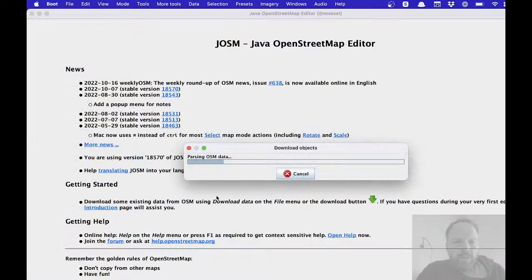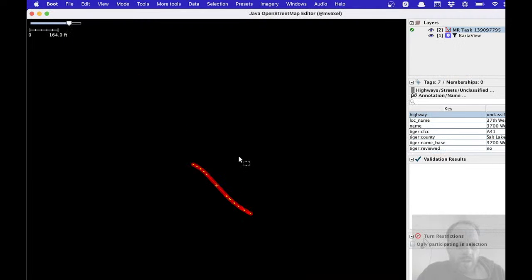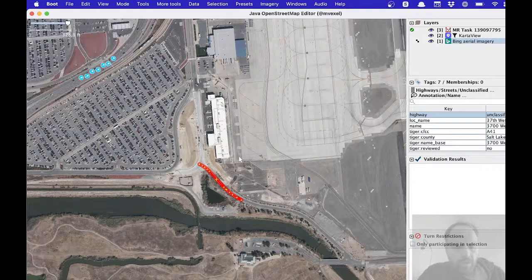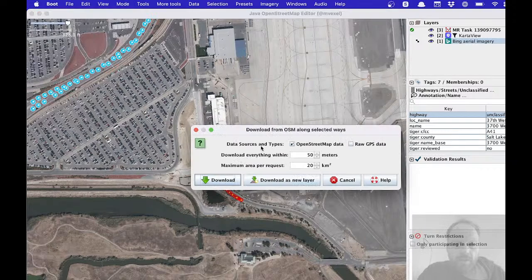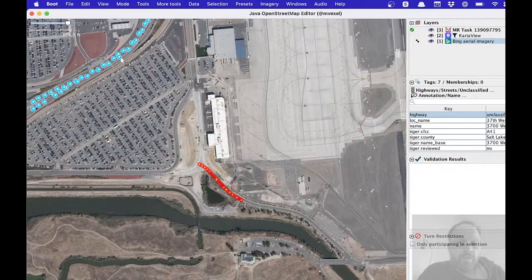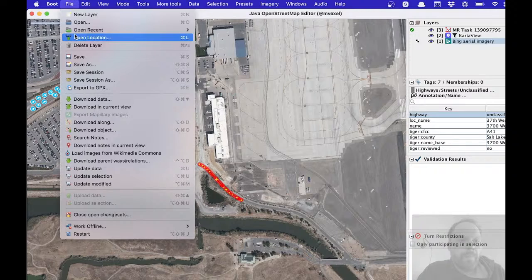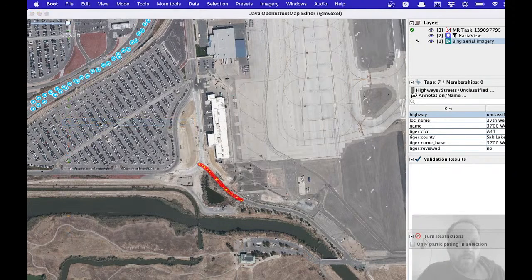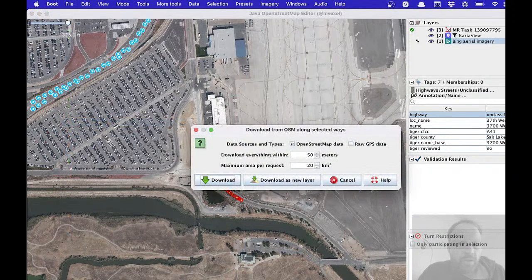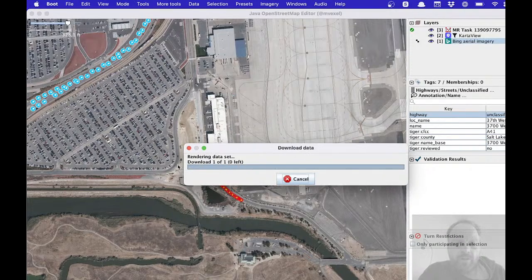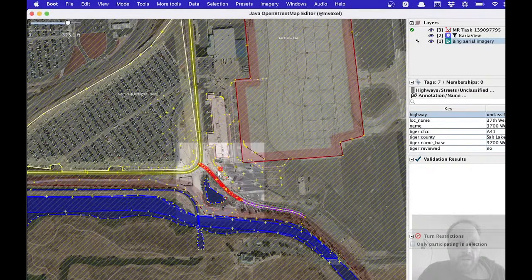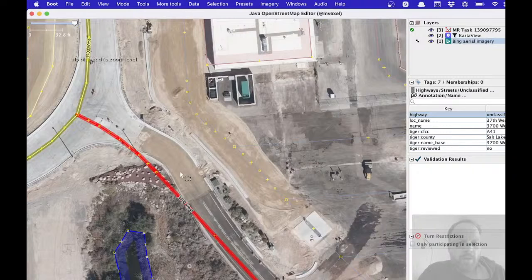So switching over to JOSM, it will just have that one single road, and then I can hit Shift Option D. I don't know what it is on Windows, which is download along, which is very useful. There's also a menu, of course. Download along, it's right here. I accept the default settings, so it will download just some data to make sure that you see the road in context, right?